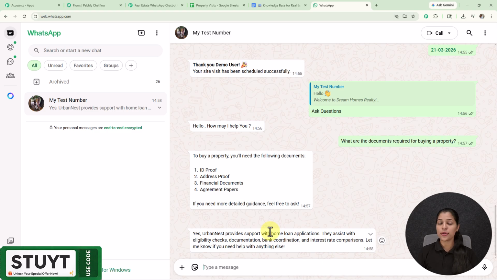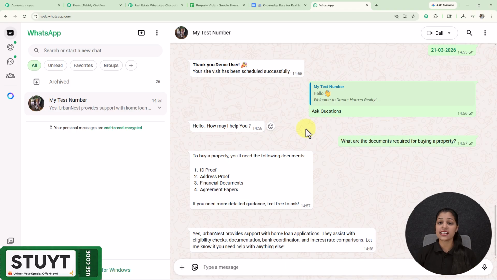Here you can see that I'm getting the answer to this question as well. So now you might be thinking how this is happening. This is happening because I have assigned an AI assistant to this particular button, that is ask question, which is responding to all my customer queries. So now you can see this all-in-one WhatsApp chatbot which is providing the images of the property to your clients, adding their data to the Google Sheets, scheduling the visit for them by just selecting a button, and even answering all their queries.